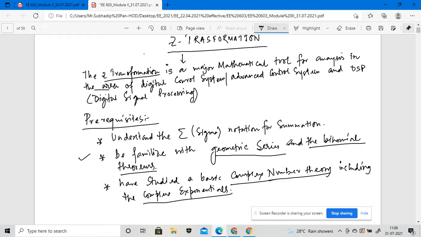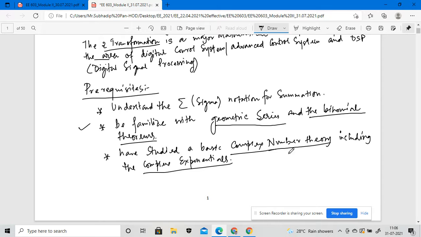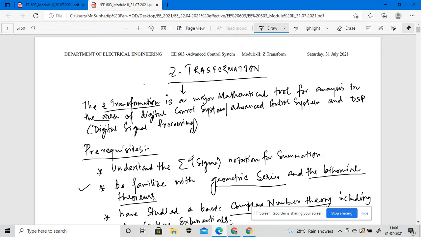You have to be familiar with the geometric series of numbers, understand the binomial theorems, and study basic complex number theory, including complex exponential numbers. These are my prerequisites in case of the Z transformation.